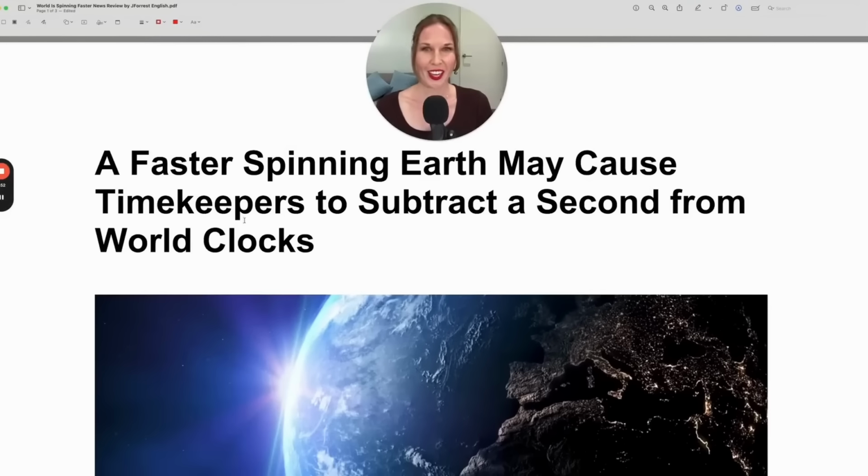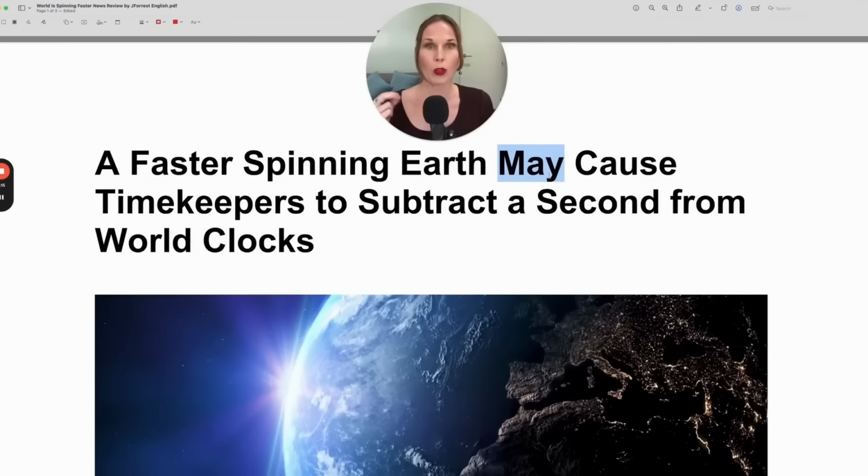First, I'll read the headline. A faster spinning Earth may cause timekeepers to subtract a second from world clocks. So we're talking about a faster spinning Earth. The Earth spins. Now, what type of word is this? A faster spinning Earth may cause timekeepers.